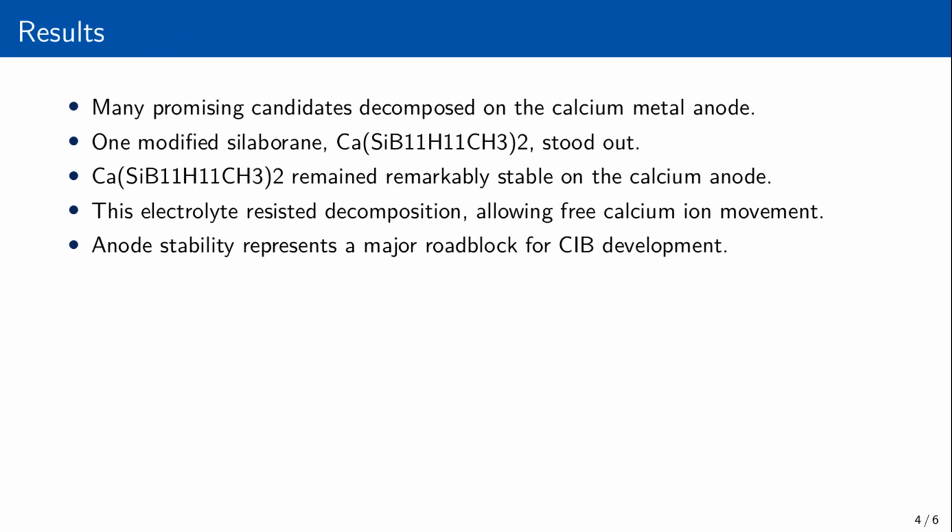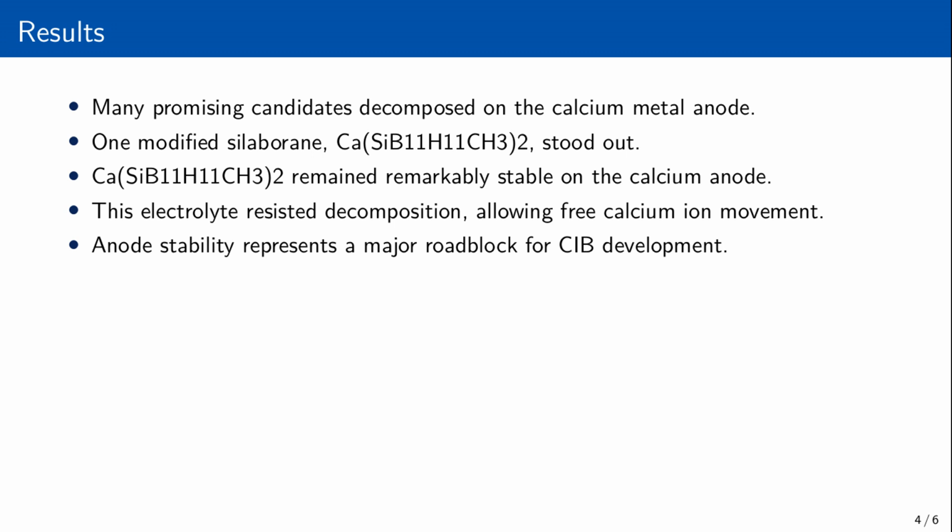After extensive computational screening, we found our big win. Many promising candidates, which looked great on paper for stability and ion movement, unfortunately broke down when simulated interacting with the calcium metal anode. It was like finding a beautiful key that shattered when you tried to turn it. However, one particular electrolyte, a modified silaborane called ASIB11H11CH32, stood out.